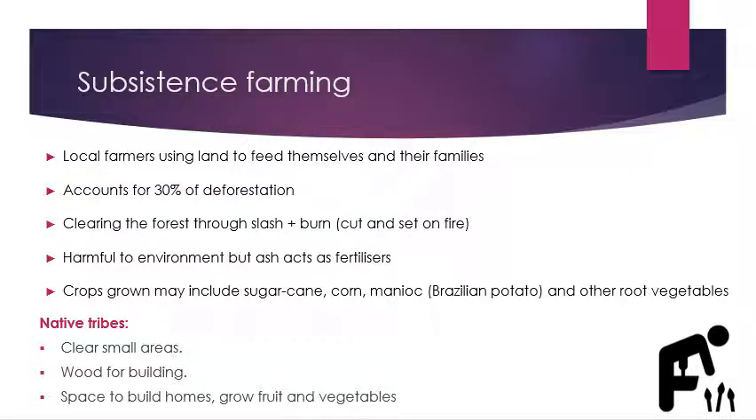Subsistence farming is another cause of deforestation. This is when locals use the land for farming to feed themselves and their families. Subsistence farming accounts for about 30% of deforestation. Often the rainforest is cleared through the slash and burn technique, which means cutting down and setting on fire. This technique is harmful to the environment, but the ash which is left from the burning acts as a fertilizer. The farmers grow a range of crops such as sugarcane, corn, and root vegetables.